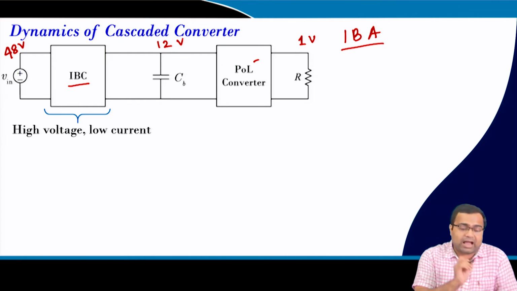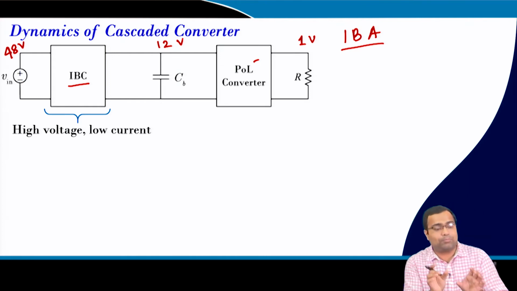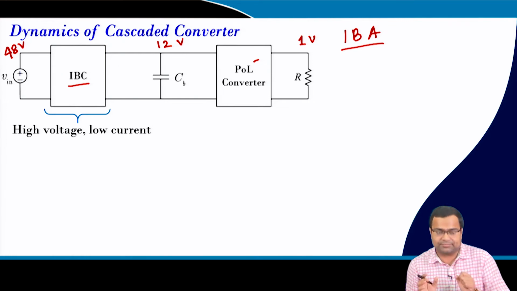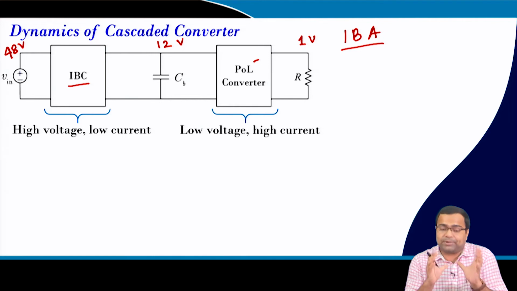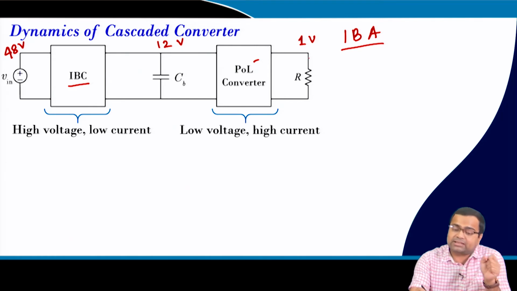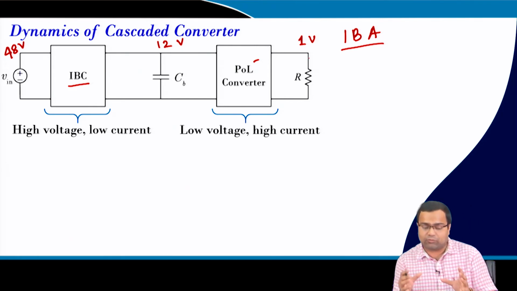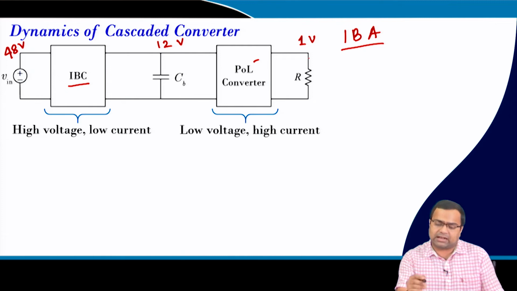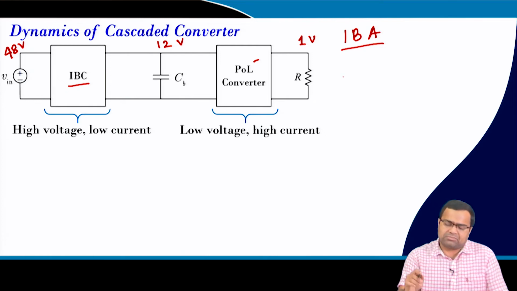So, the IBC compared to the POL is designed for high voltage low current, whereas the POL converter is designed for low voltage high current, and this POL has to cater to the requirement of a processor, and the current can be some hundreds of ampere.